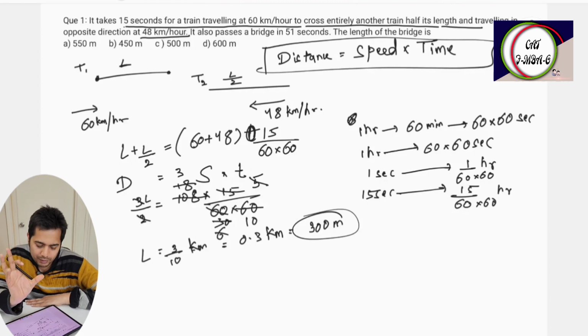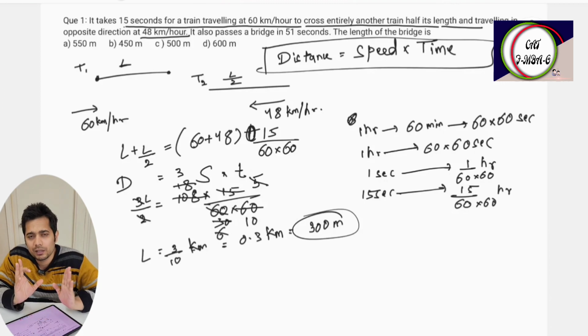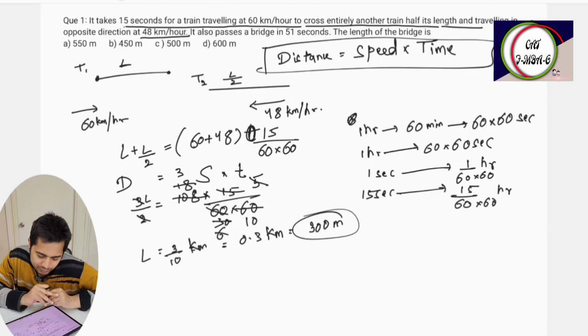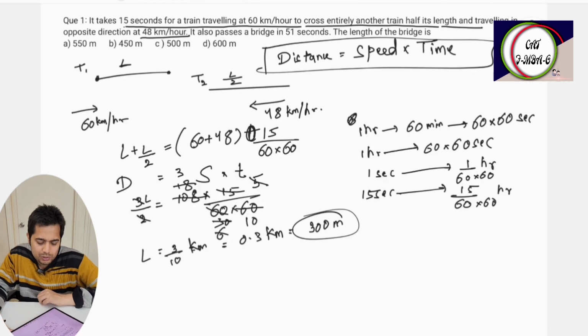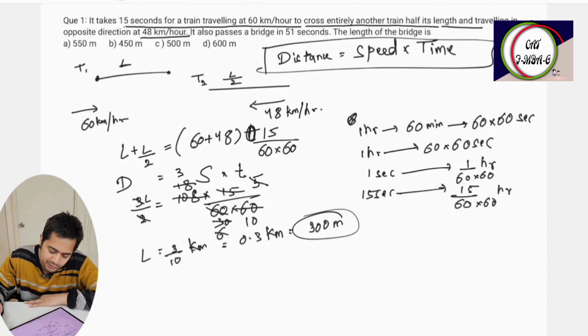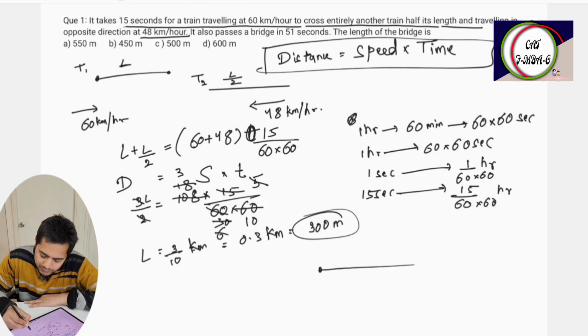So the length of the larger train is 300 meters. What we have to find is the length of the bridge. It also passes the bridge in 51 seconds. So let us say this is the bridge, and the bridge length is D.